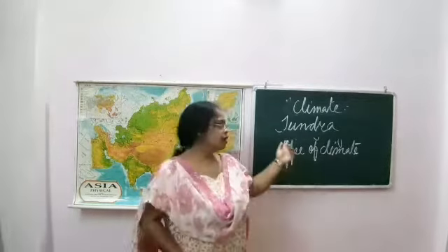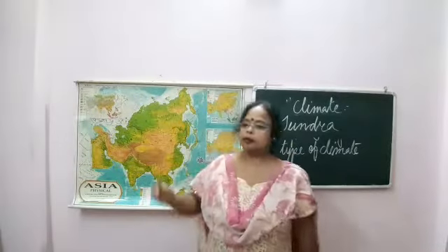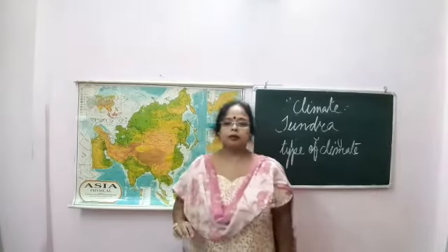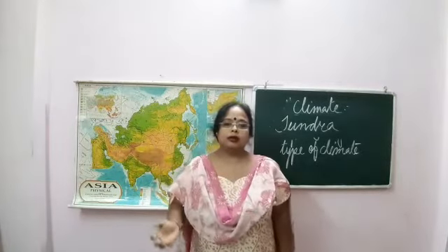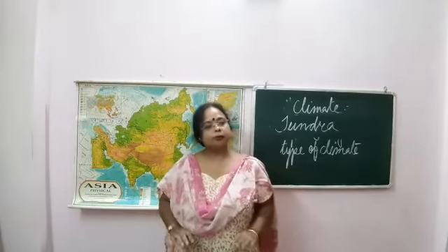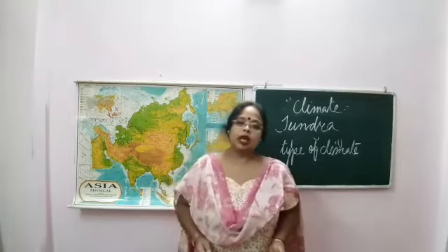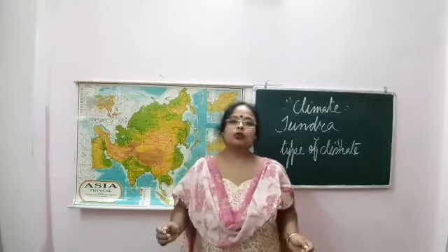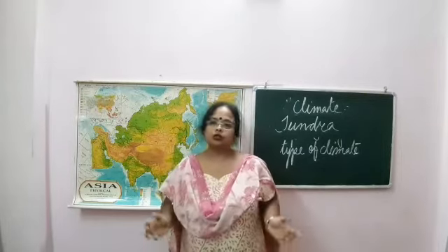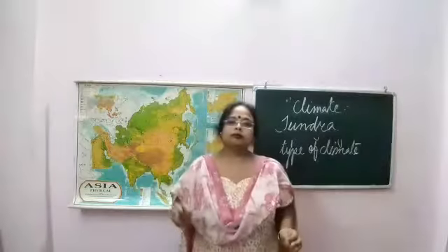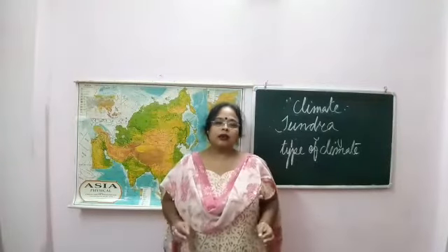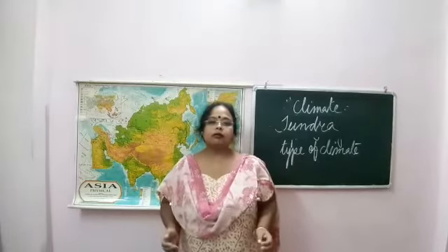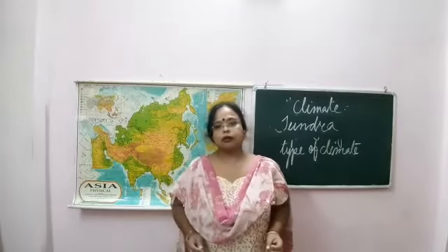The last one is the tundra type of climate. It is found generally in the area near the Arctic Circle, where it is very cold, and the subsoil is permafrost, permanently frozen soil. So the climate is subarctic type. Long severe cold in winters and short cool summers are found in this region. Snowfall is frequent, and rainfall is scanty. Extreme coldness and little or no warmth are the main characteristics of the tundra type of climate.